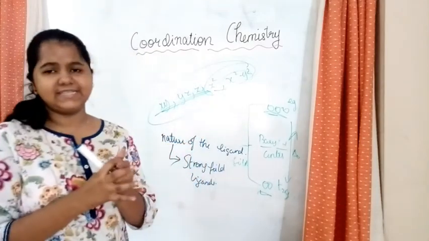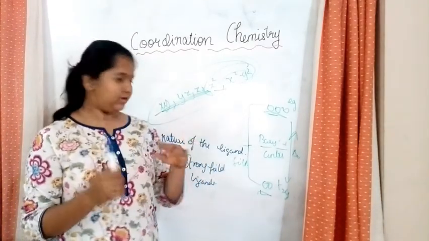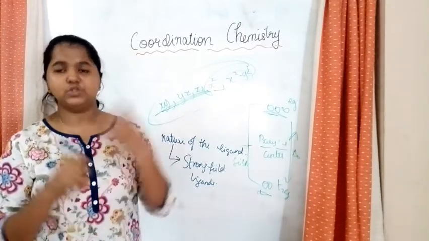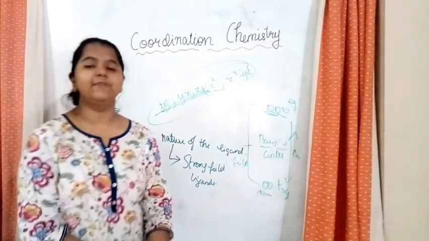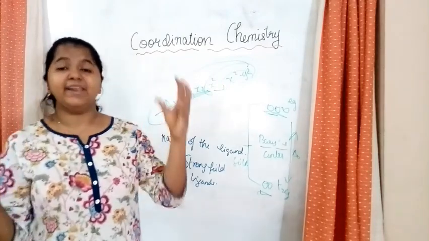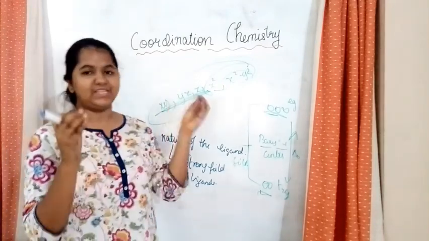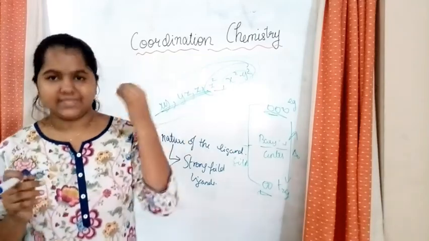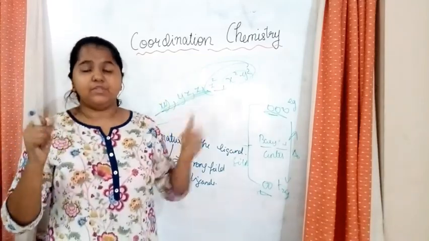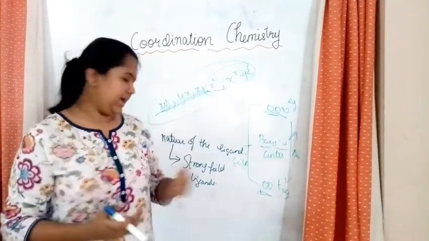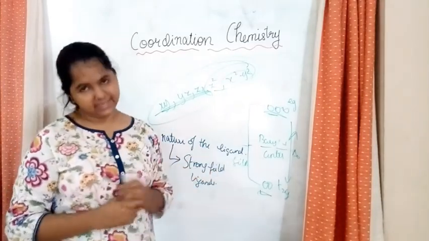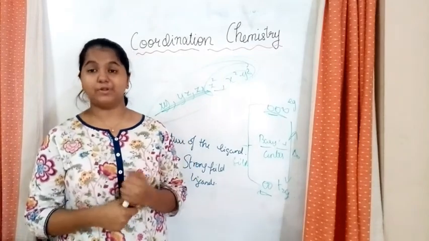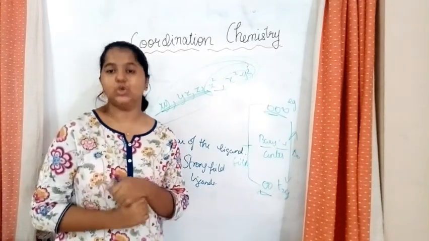So let's take the next case. It is dependent on the nature of the ligand. So there are strong field ligands, so there should be weak field ligands also. So what are weak field ligands? When the ligands are not approaching the central metal atom with ease, the splitting reduces, or the speed by which splitting happens reduces, and hence they would be called weak field ligands. So now let's see about the spectrochemical series. So let's see what is that.